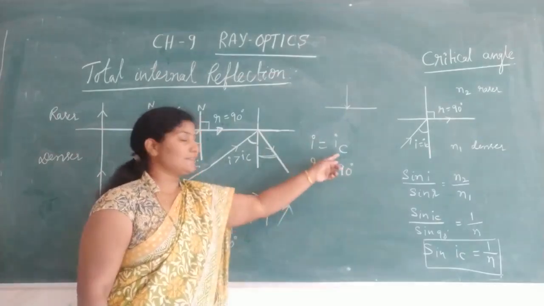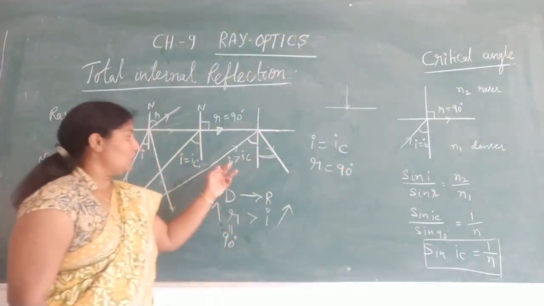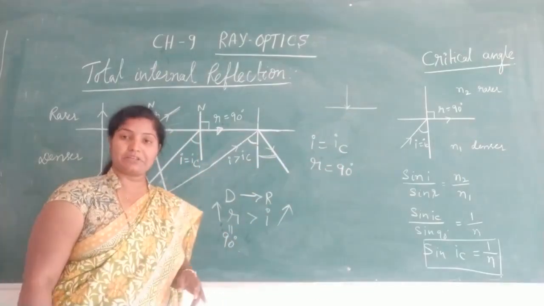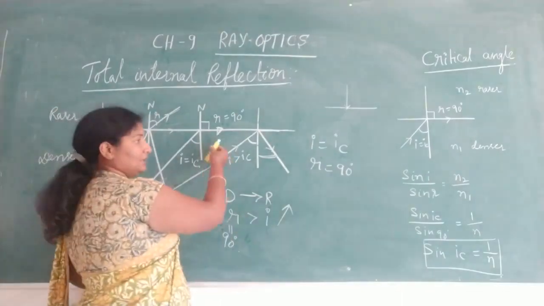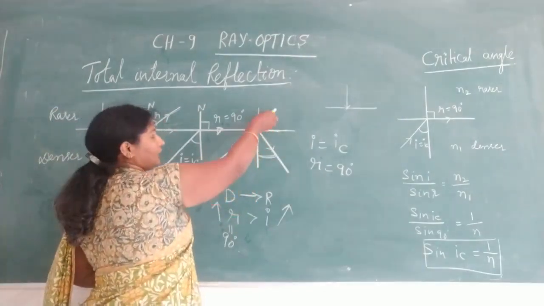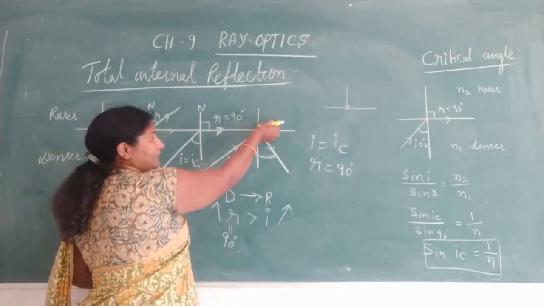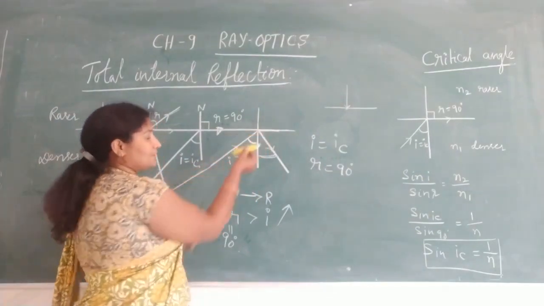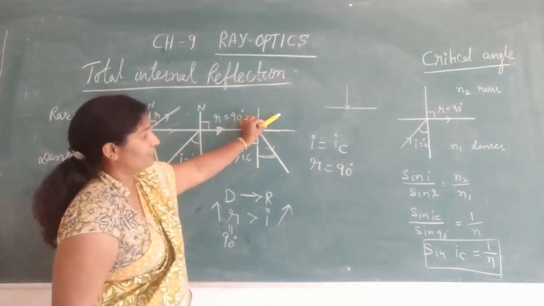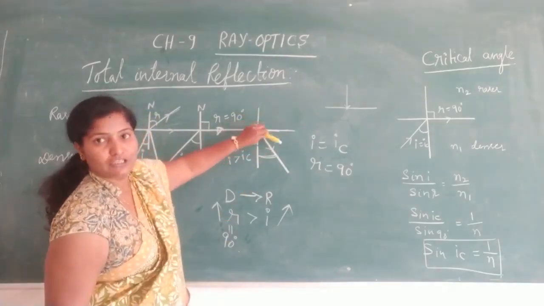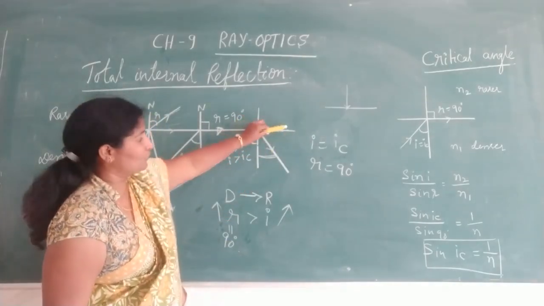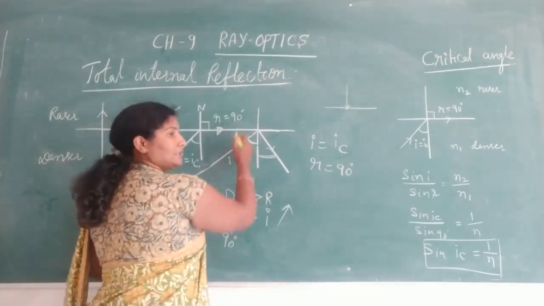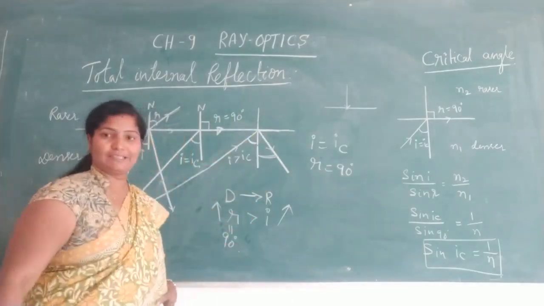Goes on increasing the angle of incidence again. The angle of incidence is greater than the critical angle. Increase it further, so the light ray reaches the maximum value. So now, instead of refraction, it is going to get a reflection. Here the whole light is reflected back into the same medium.